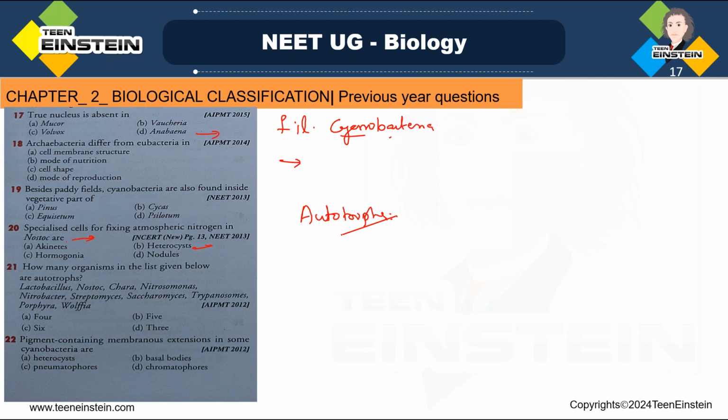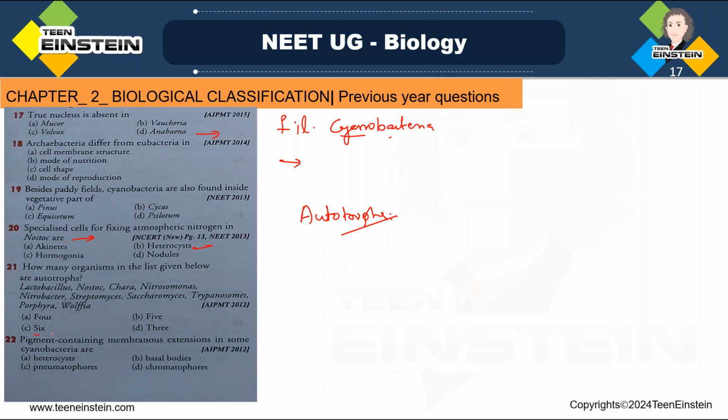So here, nostoc, then Chara, then Porphyra, Wolffia, all these are photoautotrophs. But nitrosomonas and nitrobacter are chemoautotrophs.